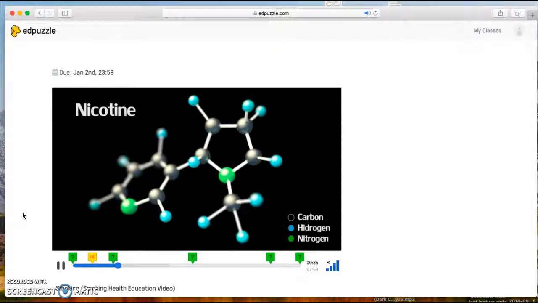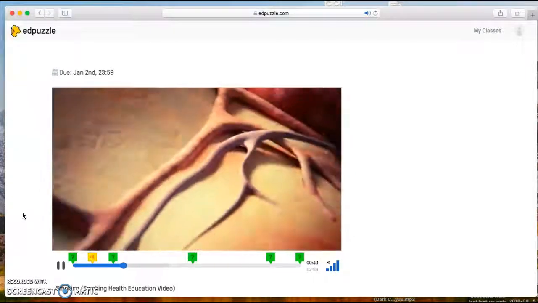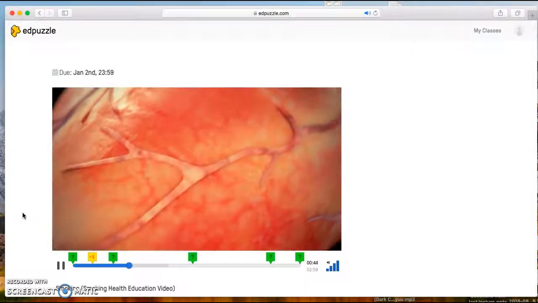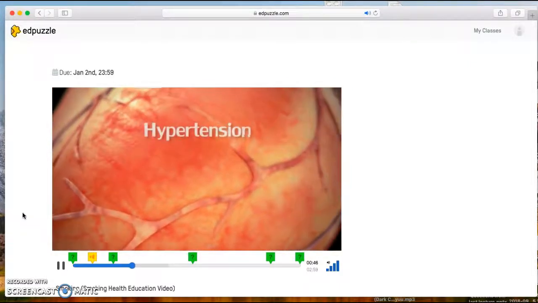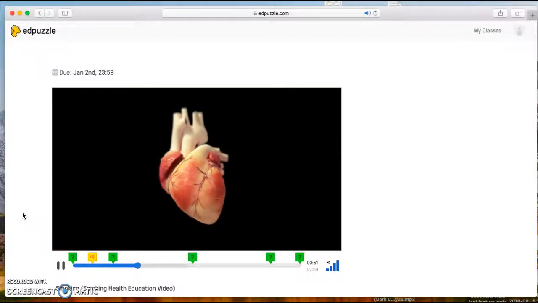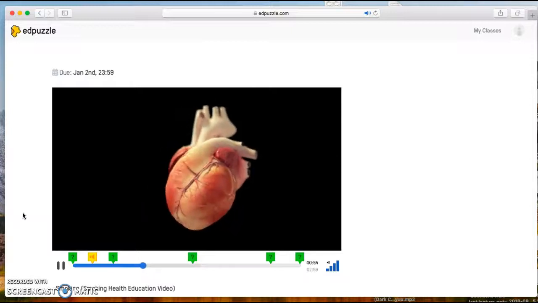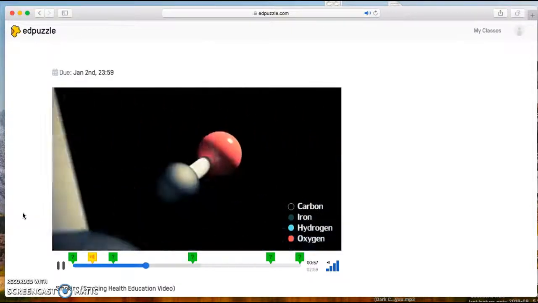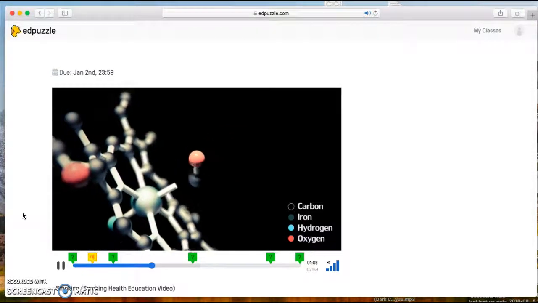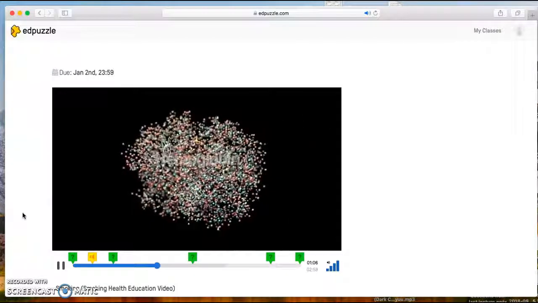Nicotine, a substance found in cigarettes, causes the blood vessels of the body to constrict, leading to increased blood pressure, referred to as hypertension. Hypertension requires the heart to work harder, thus increasing oxygen demand. But carbon monoxide, a dangerous gas, decreases oxygen supply in the blood by binding to hemoglobin, the main oxygen carrier in the blood.